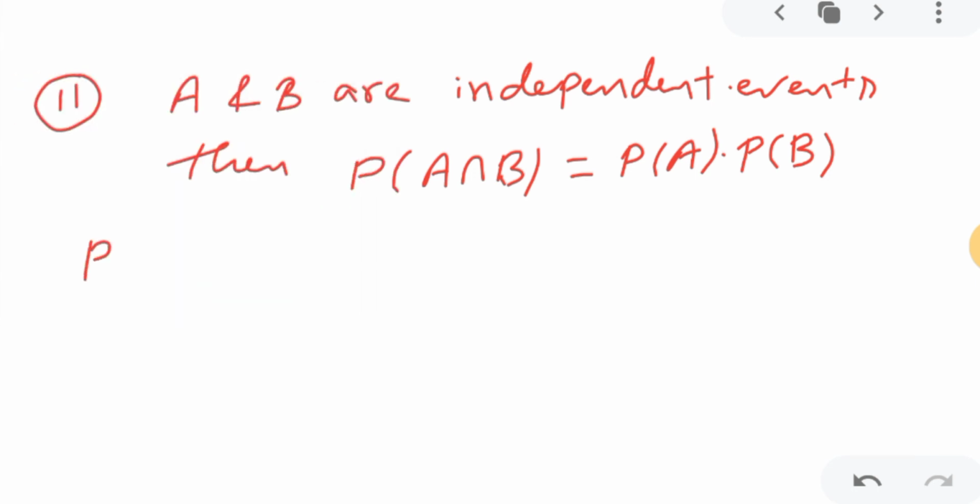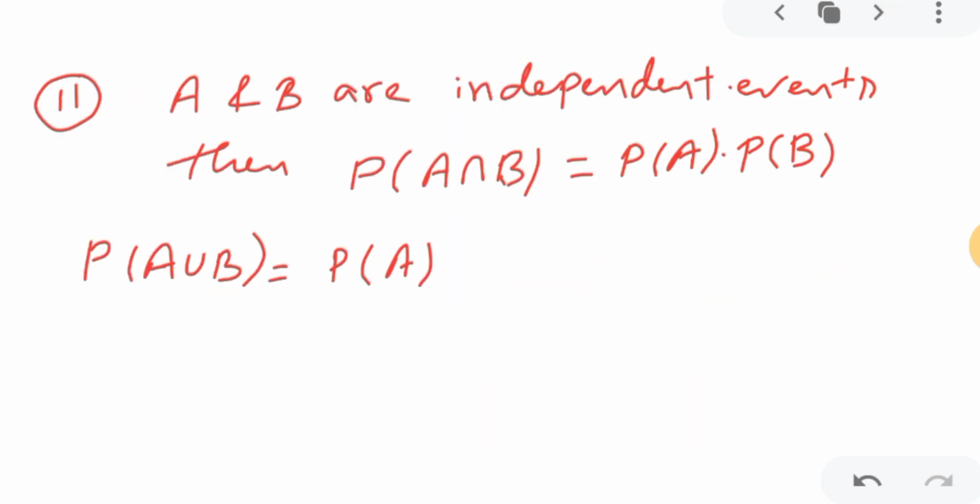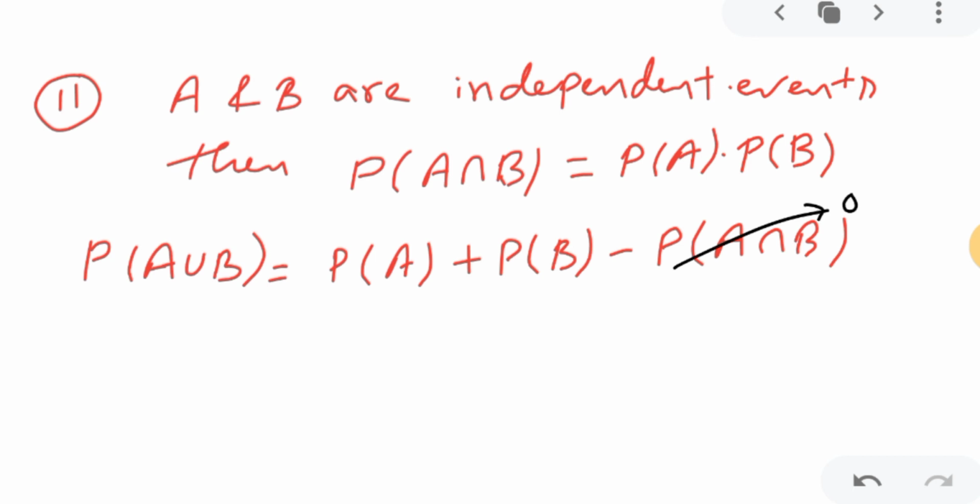Probability of A union B is given in the question, A is given, B is given. So I will use the formula of probability of A union B, that is probability of A plus probability of B minus probability of A intersection B. In the previous part this was 0, but here it is not 0.